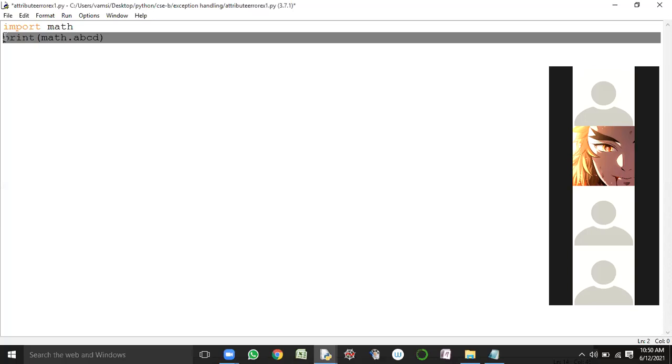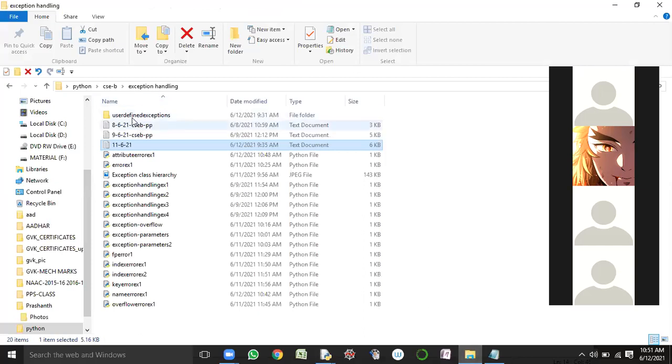If such an except block is not available, not associated with the try block, then obviously it is not handling the exception object, resulting in what? Abnormal termination. If the suitable except block is not available as part of the code, it leads to abnormal termination again. Abnormal termination is a highly undesirable situation to the programmer or developer. Is it clear, guys? Yes, sir. Are you following or not? Yes, sir.